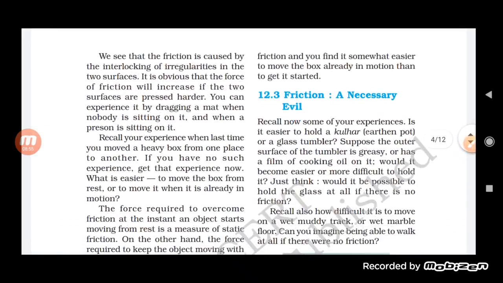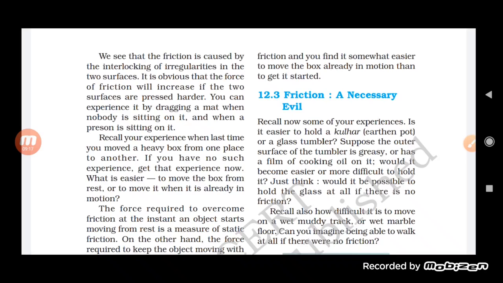We see that friction is caused by the interlocking of irregularities in the two surfaces. So by this we have understood one thing, that friction occurs as there is an interlocking between the two surfaces, and the force of friction will increase if the two surfaces are pressed harder.